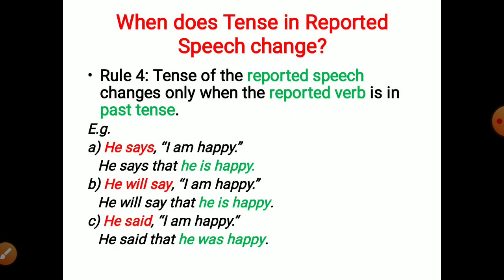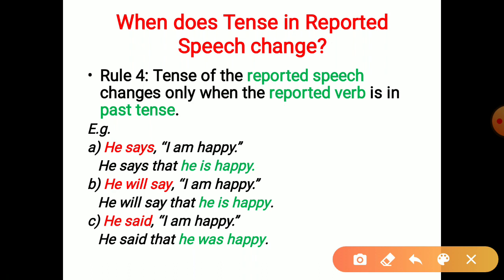So, when does tense in reported speech change? This is the first thing we need to understand. The rule is: the tense of the reported speech changes only when the reported verb is in the past tense. This is what we need to keep in mind. We have certain examples, but always we have to see that the tense in reported speech changes when the reported verb is in the past tense.